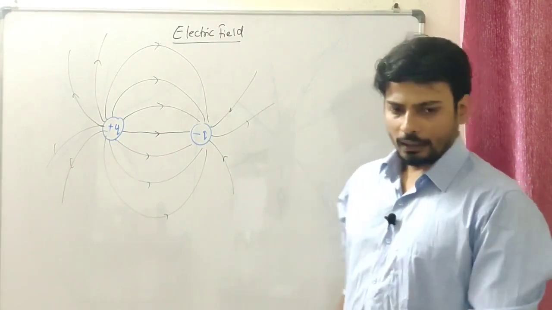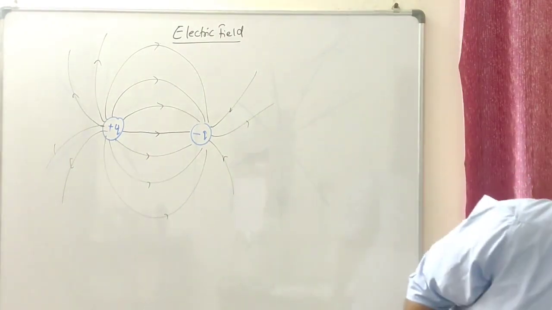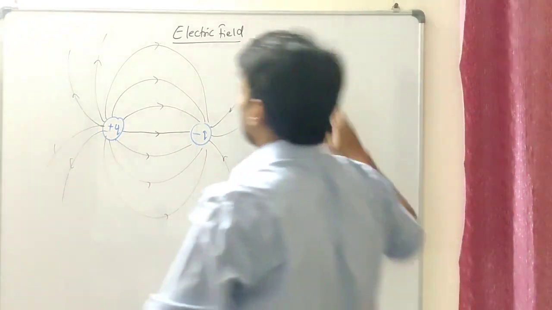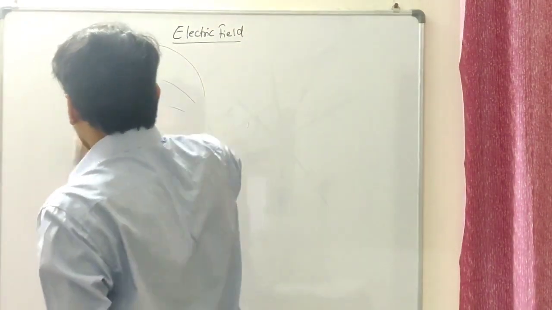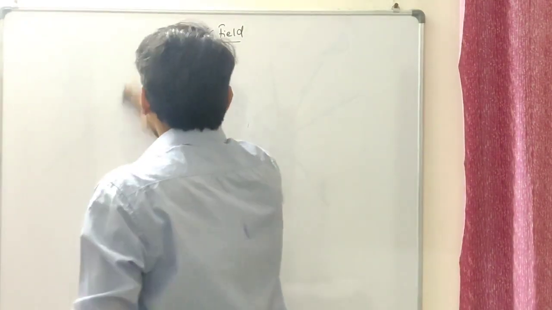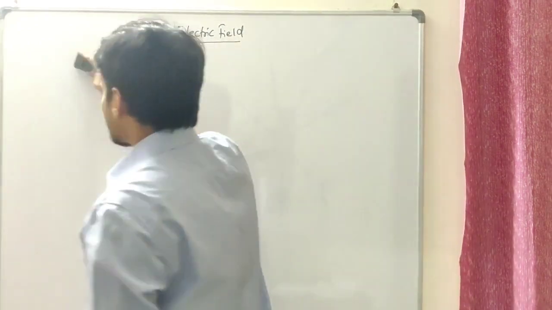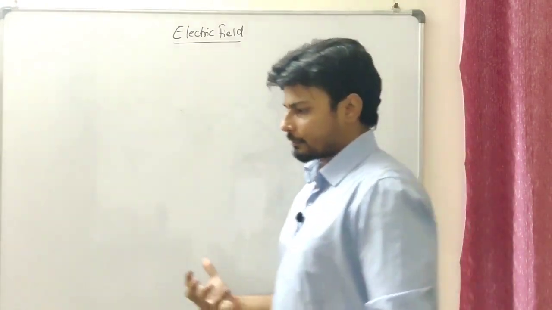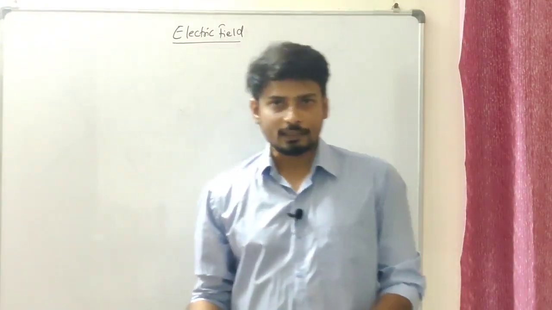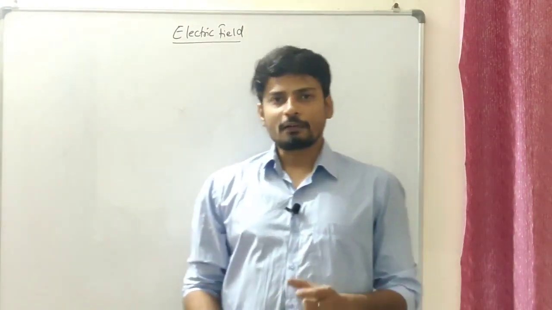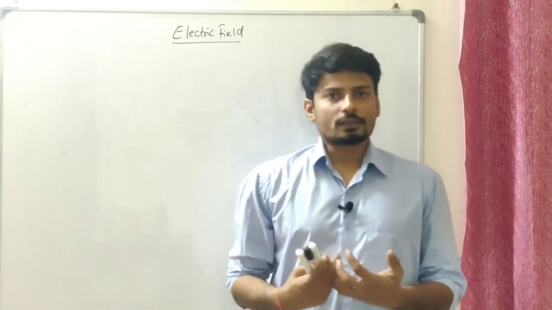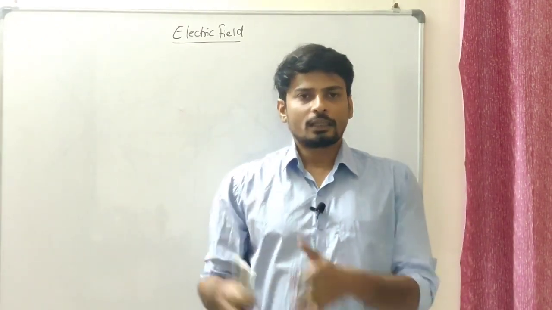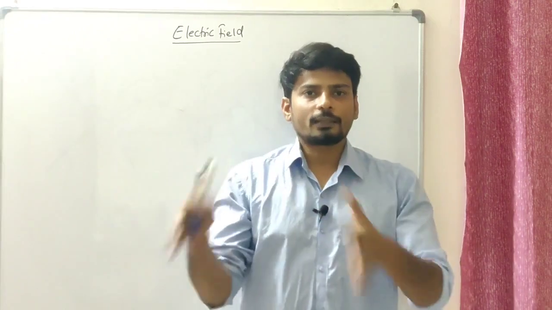All okay? Now let us talk about the mathematical aspect of that. Let us understand how to define it. So far we have understood the basics of electric lines of field, and we have seen how it all propagates in the medium. Now if I try to define the electric field intensity, it will be defined as the amount of force experienced by a test charge present in that electric field.